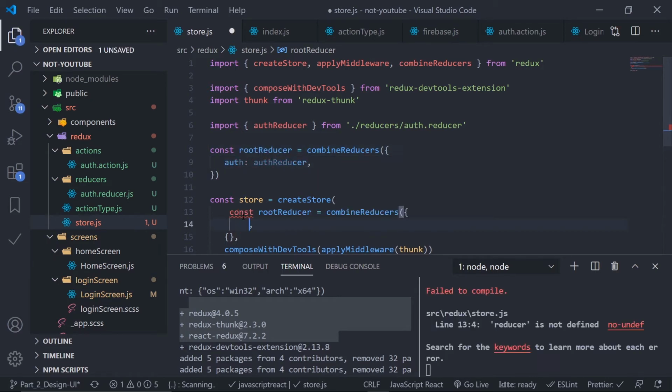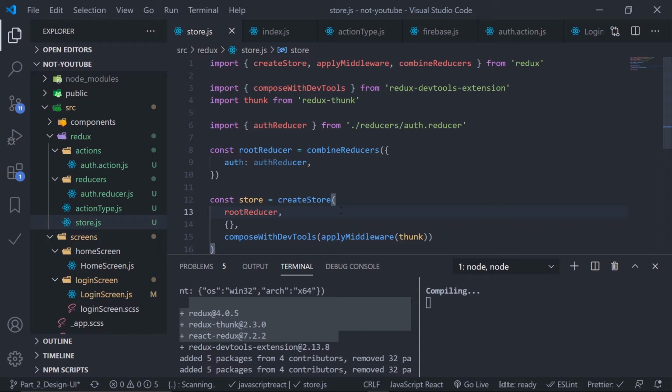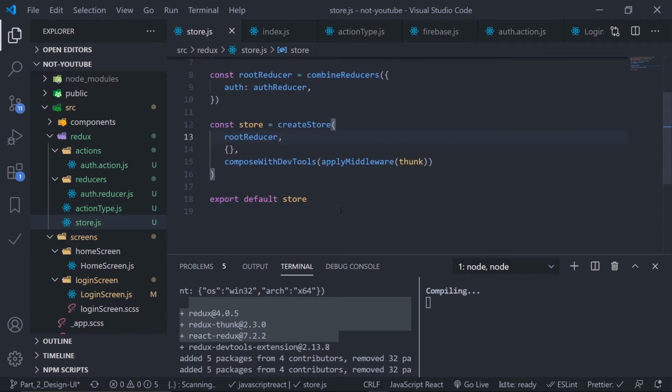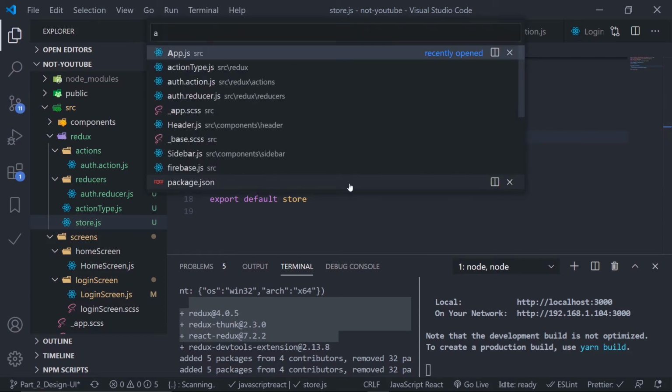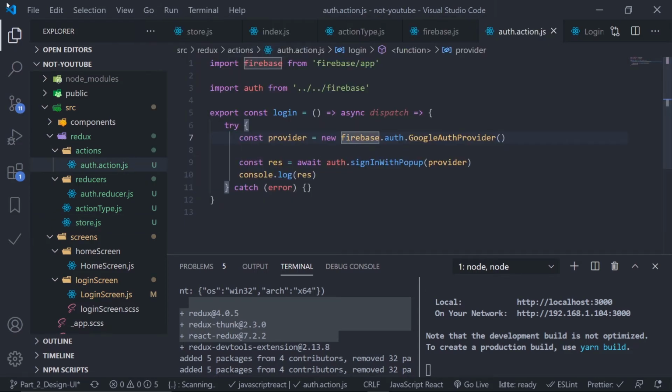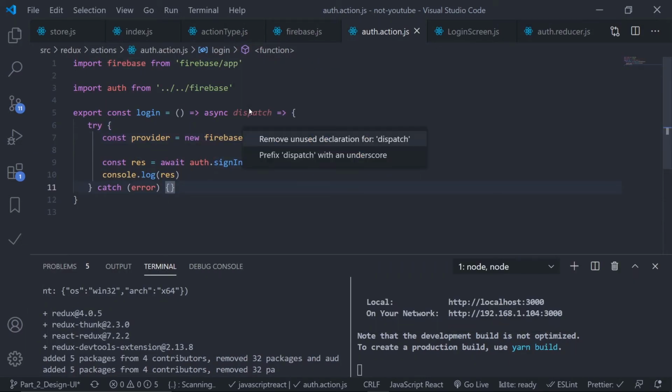Save this. Oh wow, nice. Root reducer, copy this, save this. No error. Nice. And now let's fire this action. So go to your action file, auth.action. Let's close this one. Okay, look at this, the dispatch is not yet used, it is saying use me.